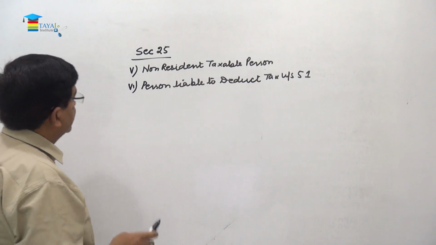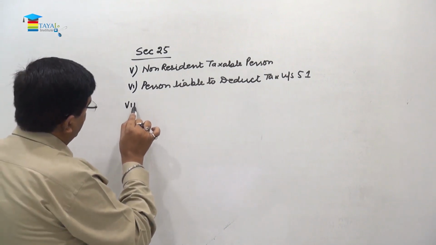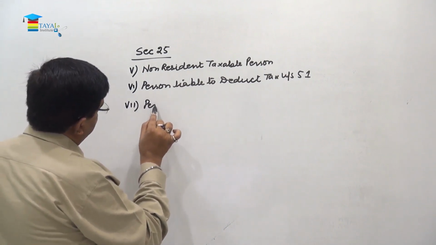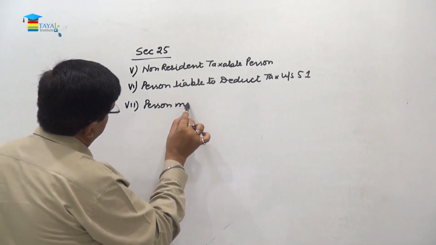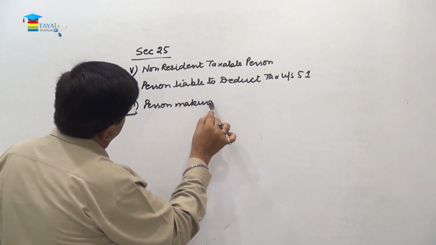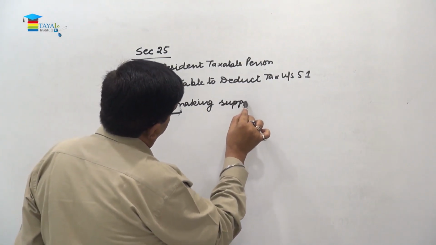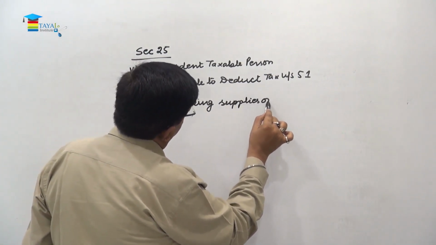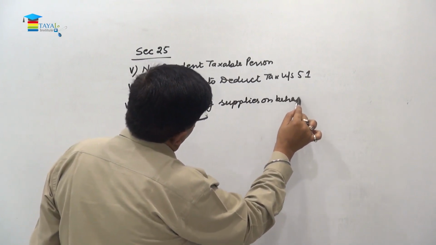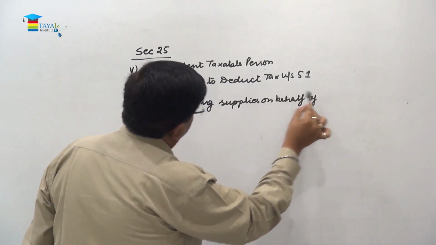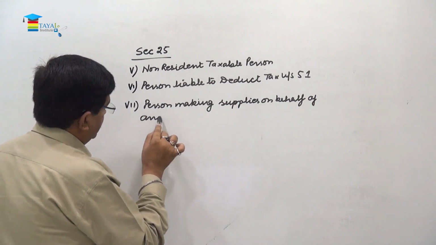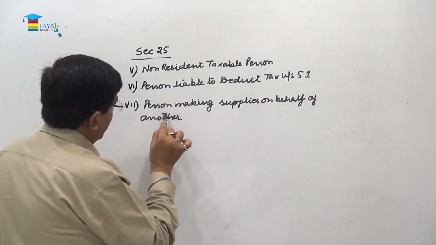The next is person making supplies on behalf of another.